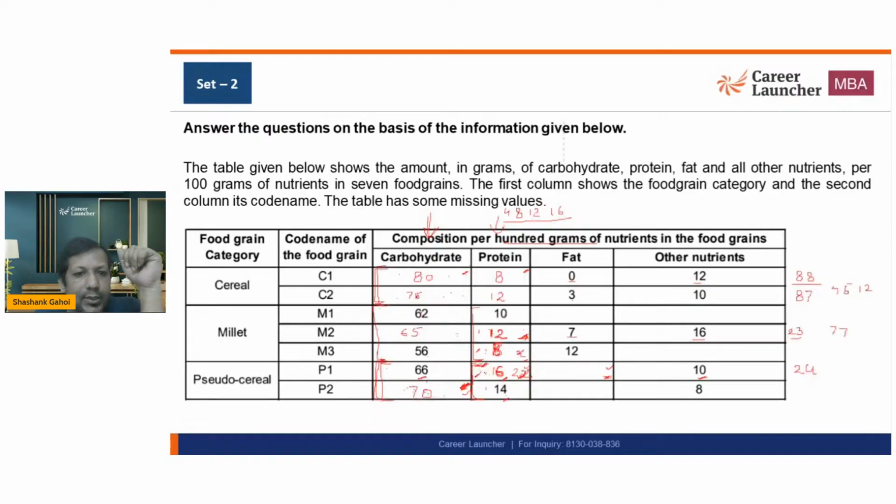Okay. 70, 14, 84. 84 plus 8, 92. So this comes out to be 8. Okay. 8, I'm sorry, 66, 16, that is 82 plus 10, 92. So this comes out to be 8. Okay. 20, 56, 76. So this comes out to be 20. Now I have no clue what these two numbers are going to be. 62 plus this, 72, remaining sum should be 28.